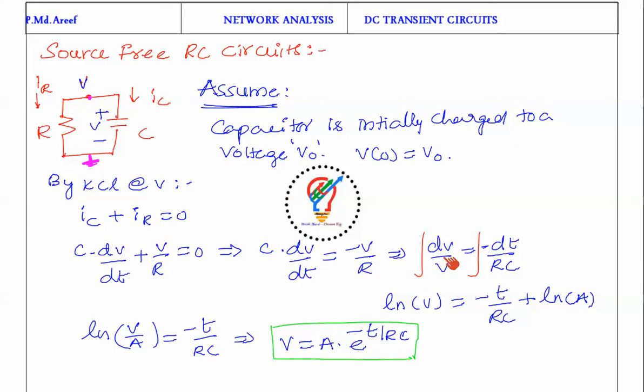By integrating both sides of this equation, the integration of dV by V is equal to the integration of minus dt by RC, where we take the limits from 0 to t. Once you integrate it, you will get the solution as V is equal to A e power minus t by RC, where A is the integration constant.